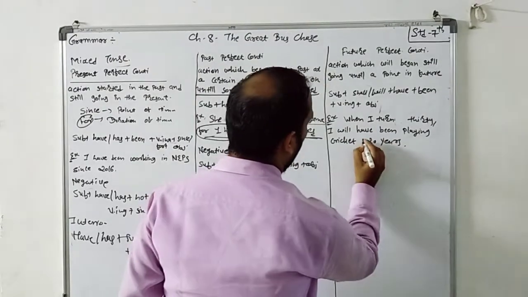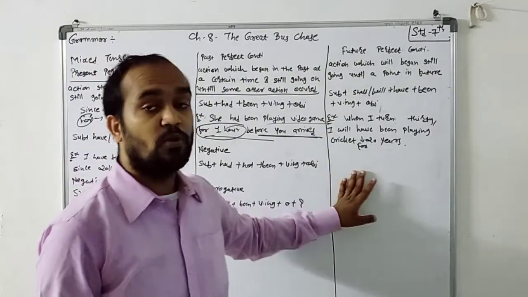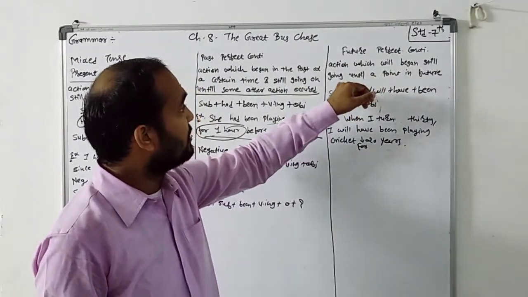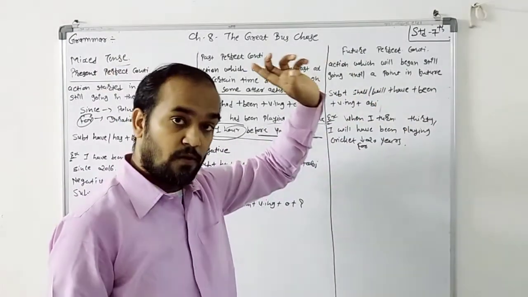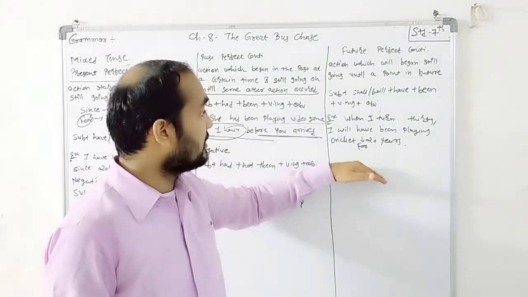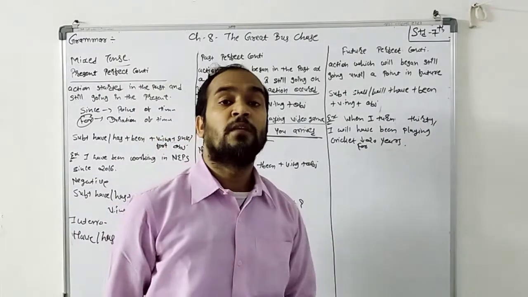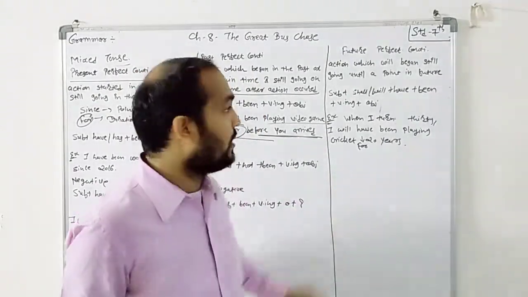Not year 20, for 20 years. So it is a duration of the event. See that the action which will begin is still going until an end point in the future. It began in the past, 20 years ago, and he says that when I turn 30, I will have been playing cricket for 20 years. It means here the action is going into the future event.